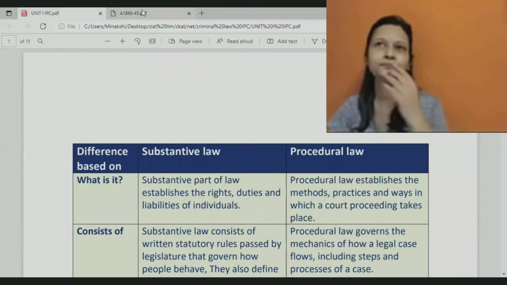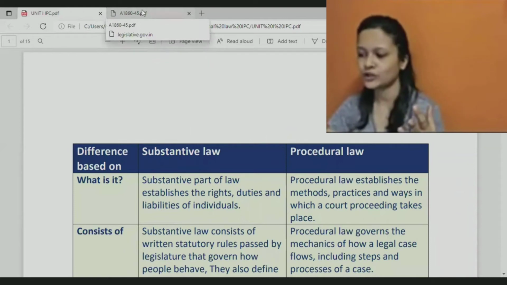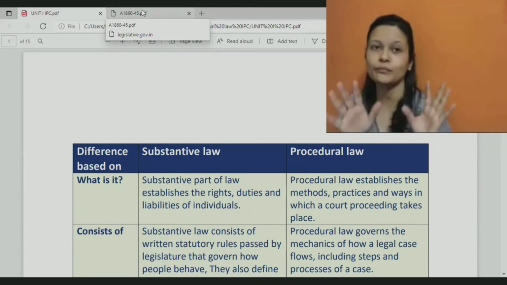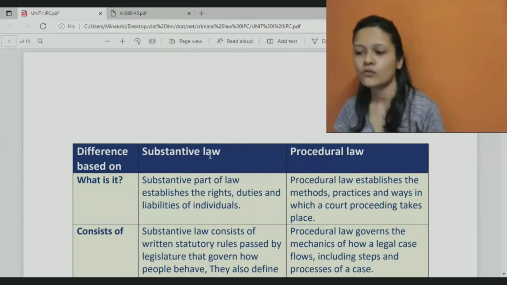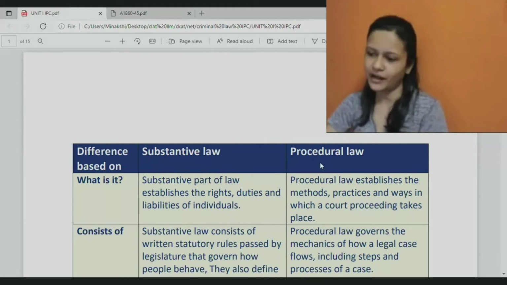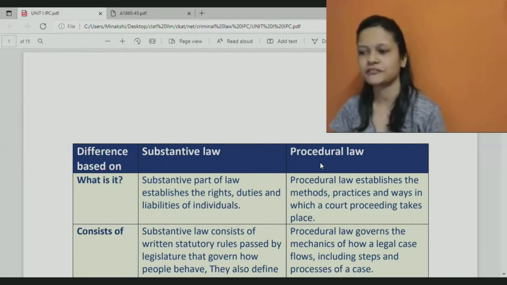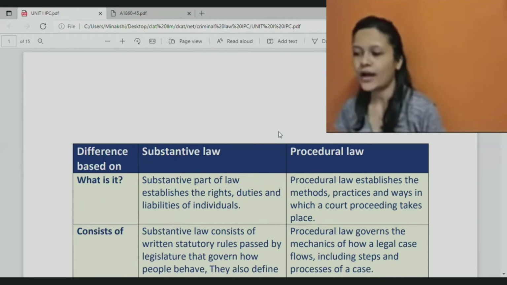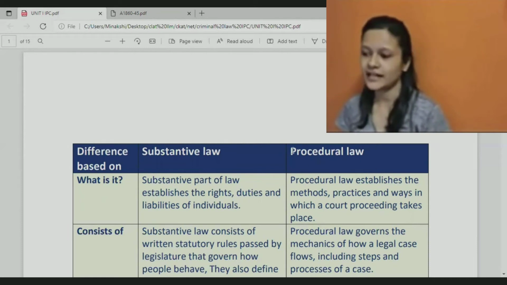Now, when we talk about laws, broadly laws can be divided into two major classifications. One is called substantive law, another one is called procedural law. Have you heard these words before, substantive and procedural? No. Okay. Now, as the word itself indicates, it is procedural, as in procedure. What is procedure? It's a process that we need to follow.